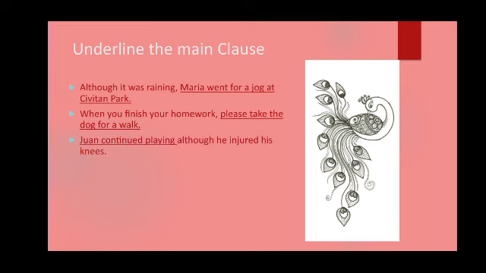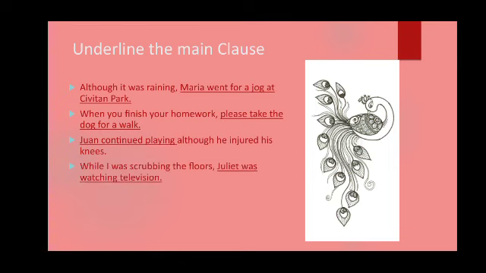Okay. Juan continued playing although he injured his knees. Here, what is the conjunction used? Although. If I say although he injured his knees, it will not be complete. It will have to depend on the first part of the sentence. Juan continued playing. So, here our main clause is Juan continued playing, and our subordinate clause is although he injured his knees.